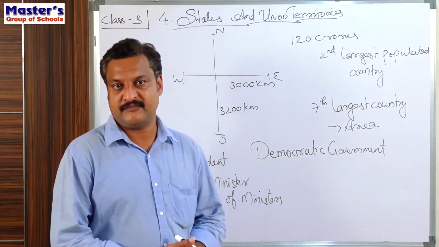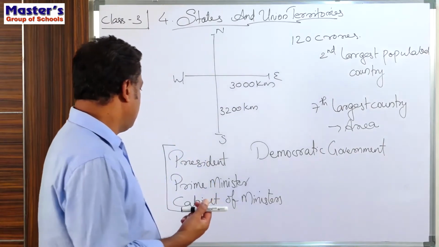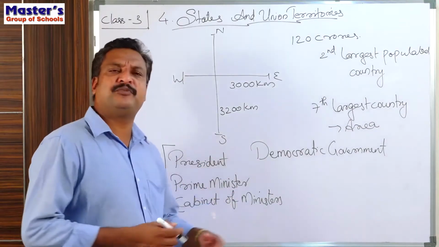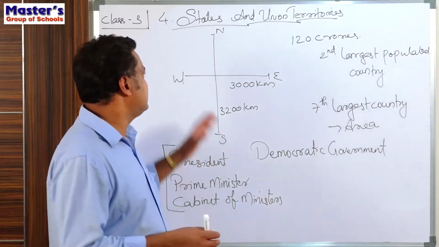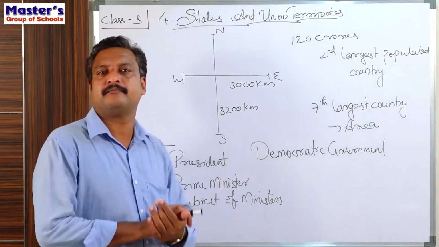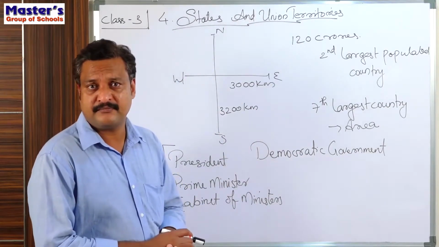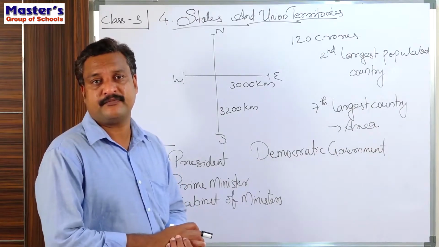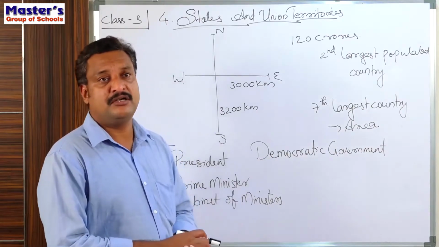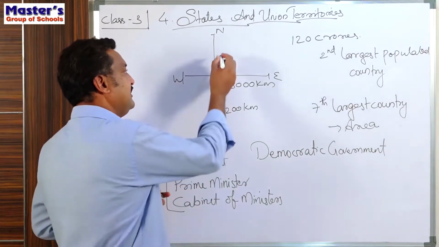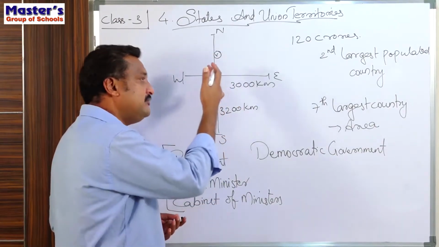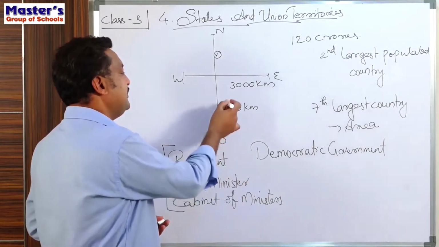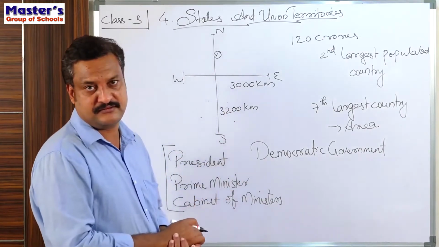Now, is it possible for a group of people to sit somewhere and take care of all the aspects of this large nation? It is not at all possible, because if they are sitting somewhere here in the northern part, they may not even know what exactly is happening in these regions.